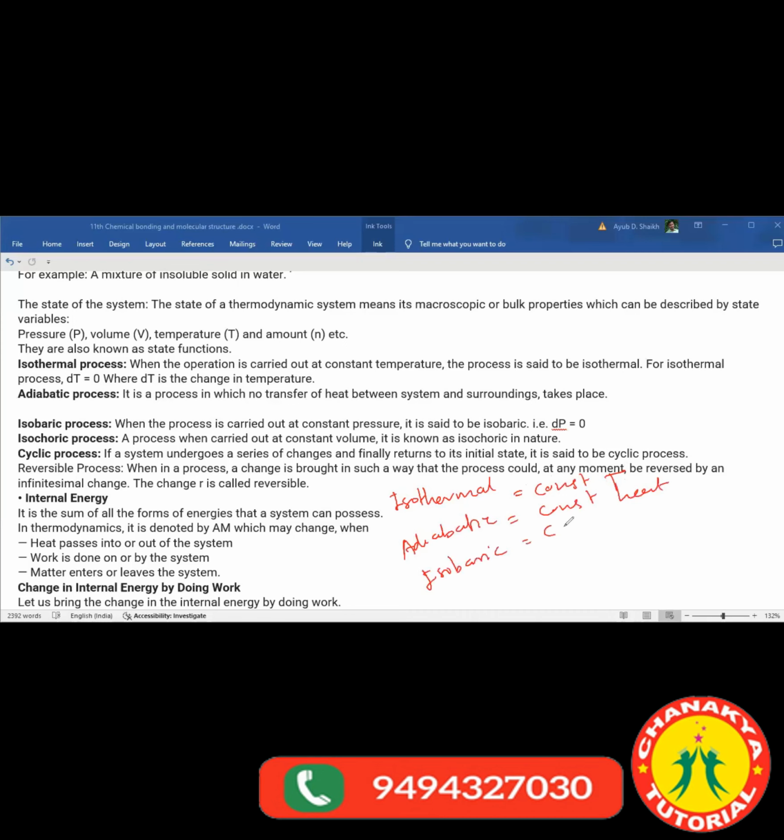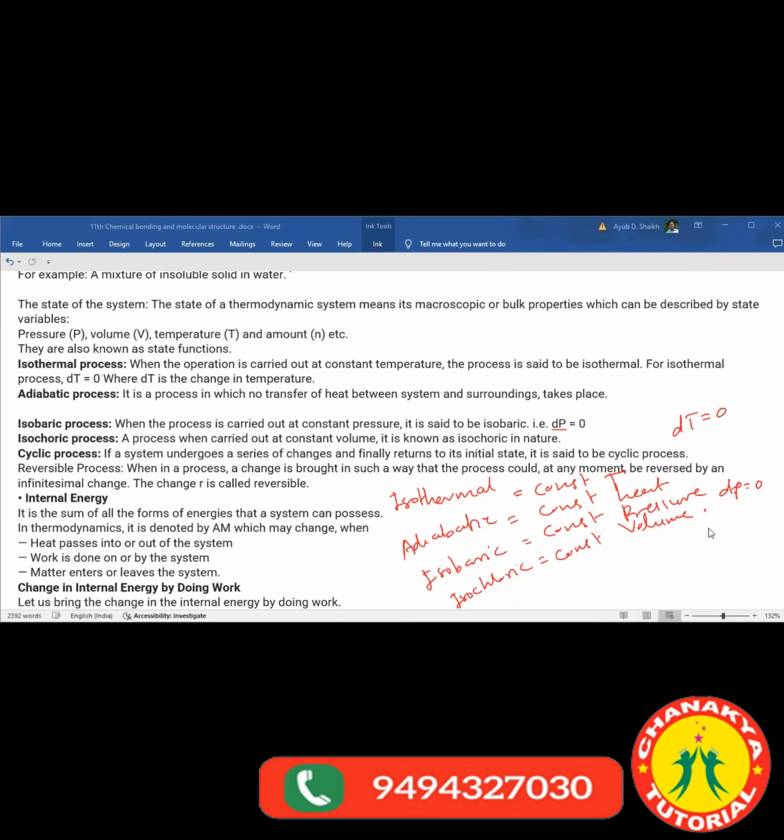Isobaric, constant pressure, right? And isochoric means constant volume. Okay? Here, dT is equal to 0 in an isothermal process, and for constant pressure, dP is also equal to 0. Clear?